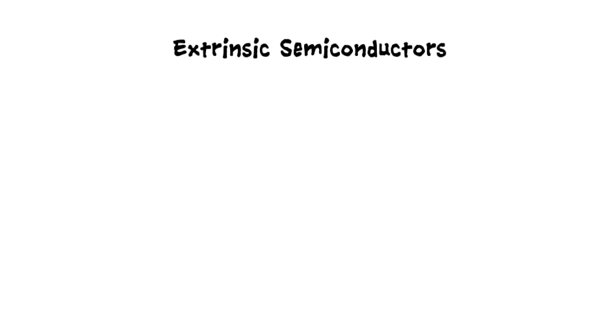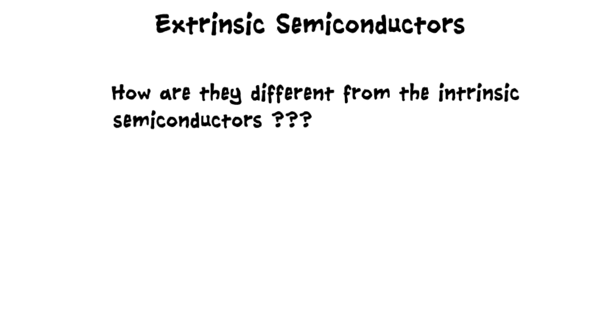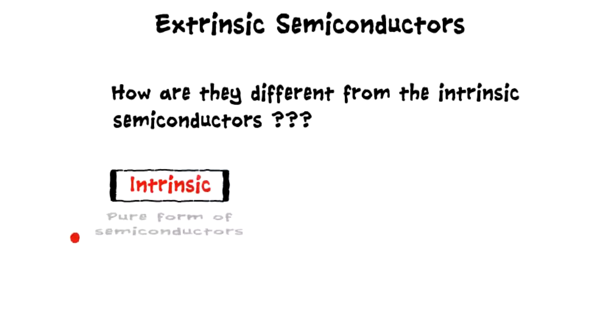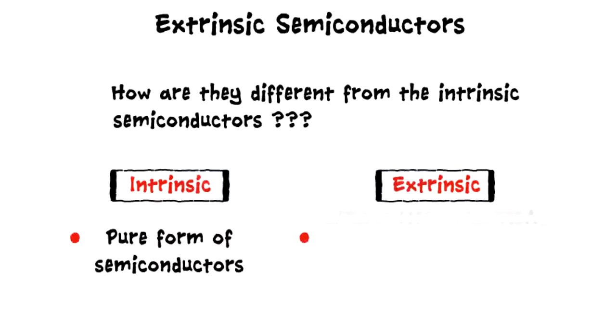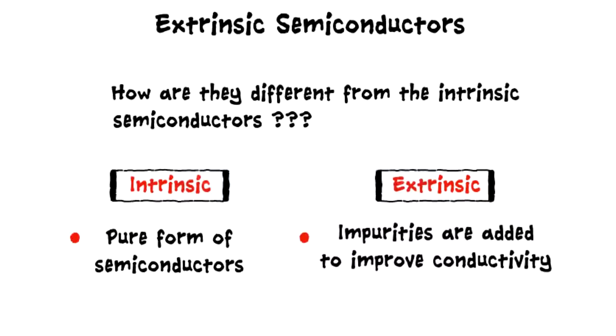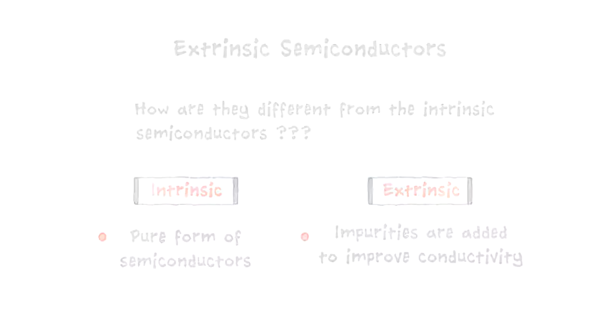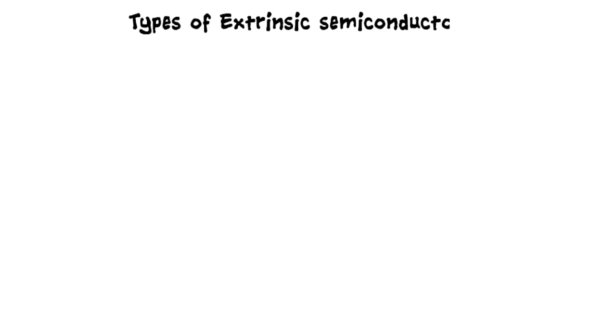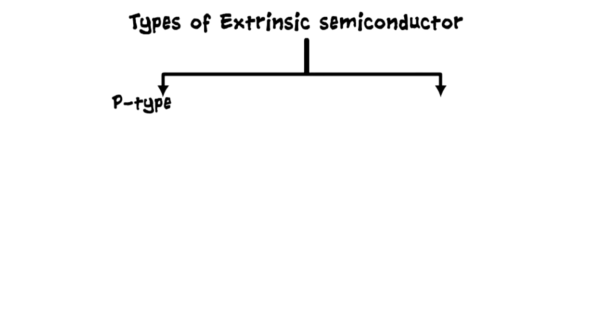So let's understand the second type of semiconductors, which are extrinsic semiconductors. How are they different from the intrinsic semiconductors? While intrinsic are the pure form of semiconductors, impurities need to be added to the intrinsic to improve their conductivity. And these semiconductors with impurities are called extrinsic semiconductors. Extrinsic semiconductors are further subdivided into p-type or trivalent and n-type or pentavalent.